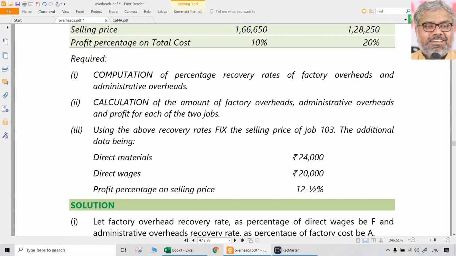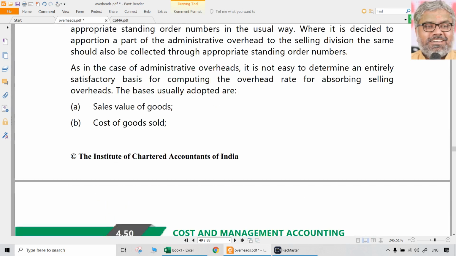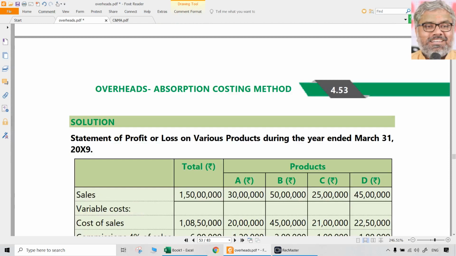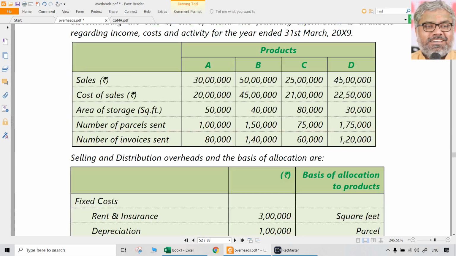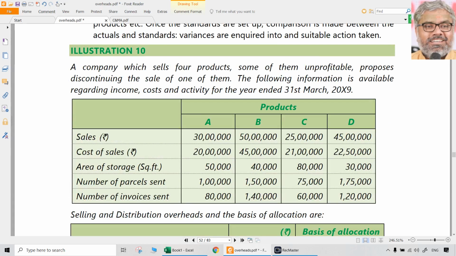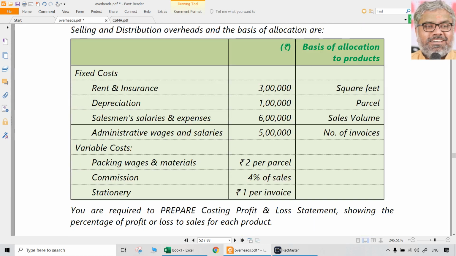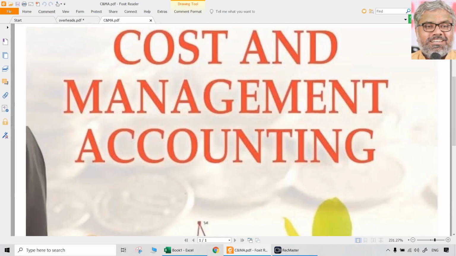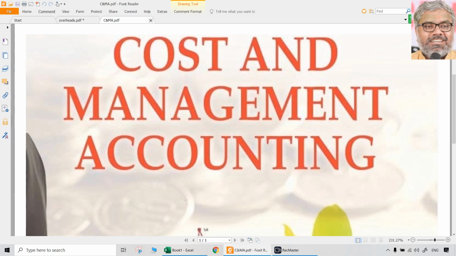Also some more questions on application once again of these concepts. We will discuss all of these things, but again the examination questions as far as this chapter is concerned will be mostly on these lines of distribution of overheads or computation of machine hour rate, that is also a very important one, or under or over absorption of overheads treatment. Those all things we will continue the discussion of in the upcoming sessions.